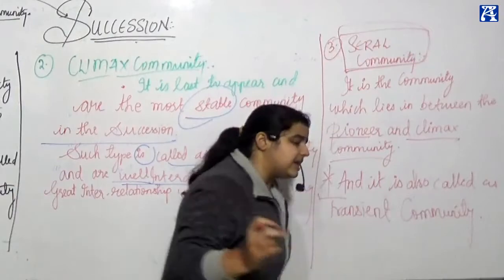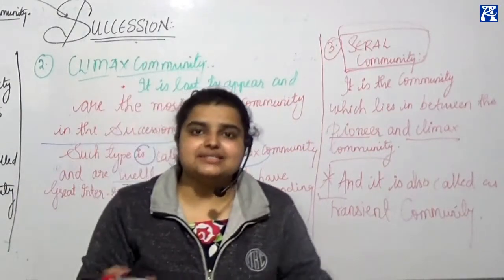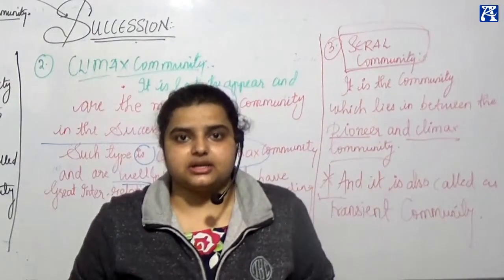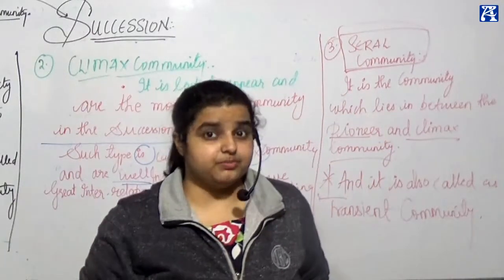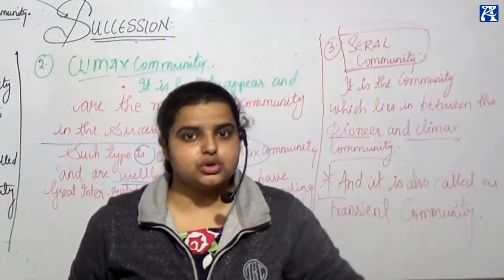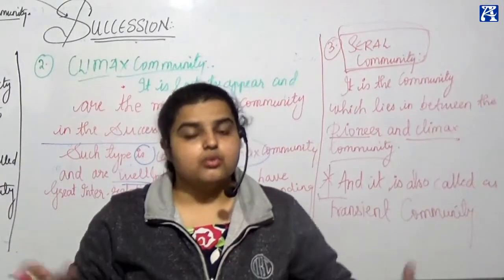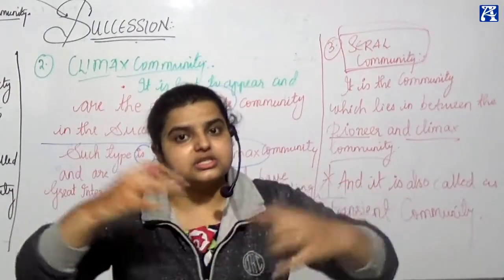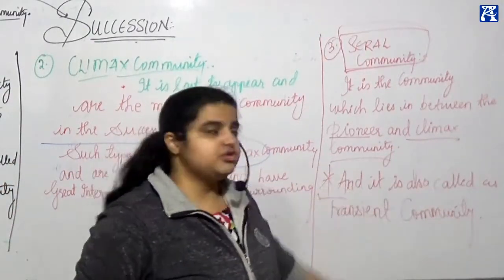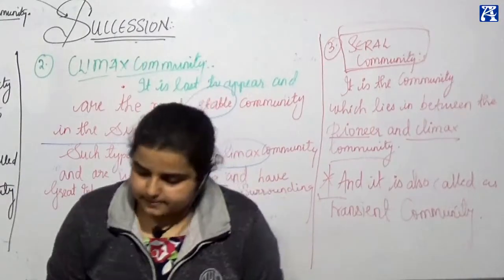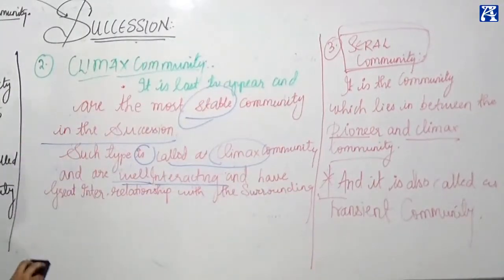Whenever you talk about transient, it basically means an in-between phase, or the phase which lies between two stable things. The first to come is the beginning, the startup. The last to come is very stable, very accomplished, very adaptable. What is in between those? Transient. And this transient is called the serial community. Clear? Now comes the seer.